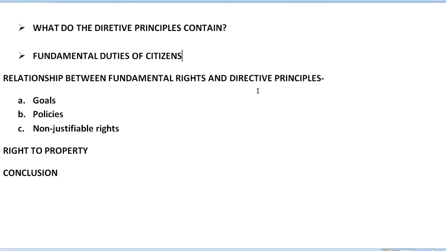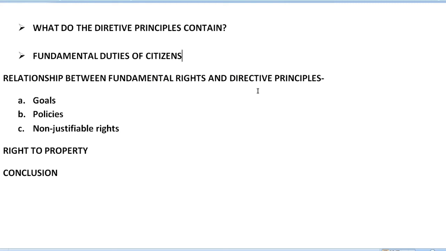Next we have the policies. Under policies, the main items are uniform civil code and civil law, prohibition of consumption of alcoholic liquor, promotion of cottage industries, prevention of slaughter of useful cattle, and promotion of village panchayat. So these are the policies of the directive principles.